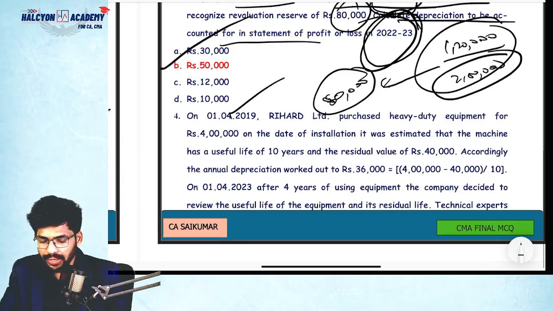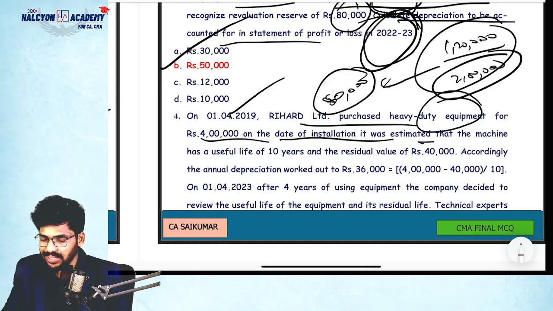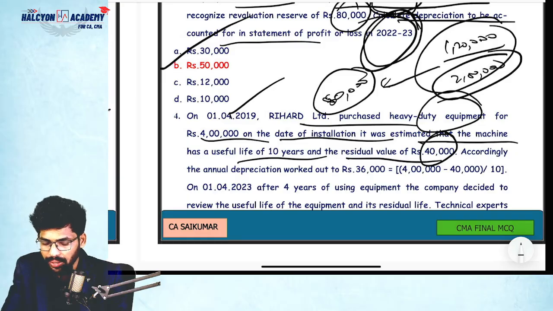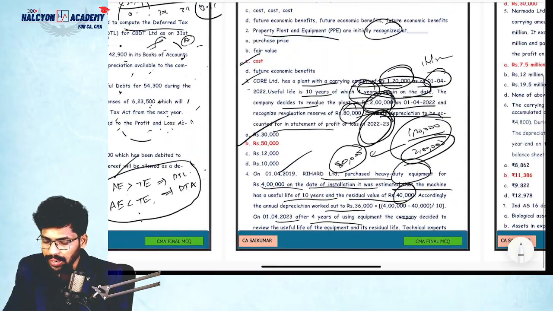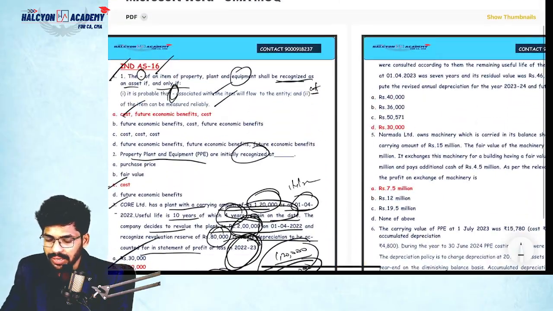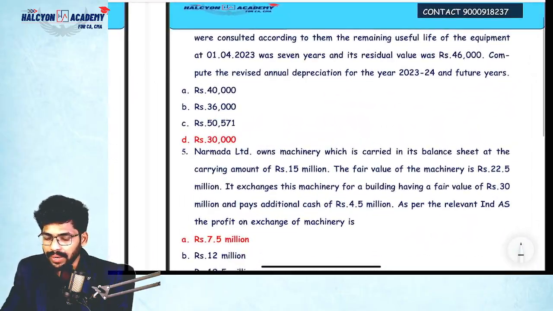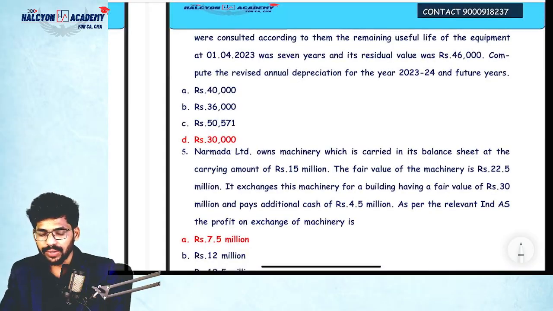Next, on 1/4/2019, Richard Limited purchased heavy duty equipment for 4 lakhs. On the date of installation, it was estimated that the machine has a useful life of 10 years and a residual value of 40,000. Accordingly, the annual depreciation worked out to be 36,000. On 1/4/23, after 4 years of use, the company decided to review the useful life and residual value of the equipment. Technical experts were consulted. According to them, the remaining useful life of the equipment on 1/4/23 was 7 years and residual value is 46,000. Compute the revised annual depreciation for 23-24 and future years.